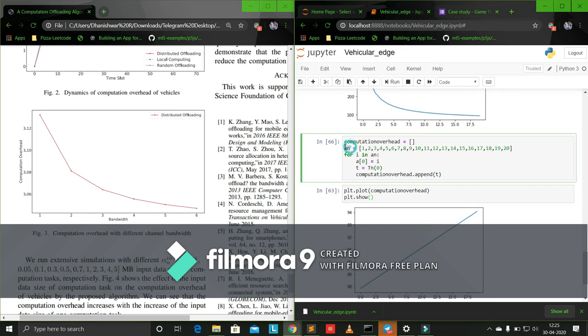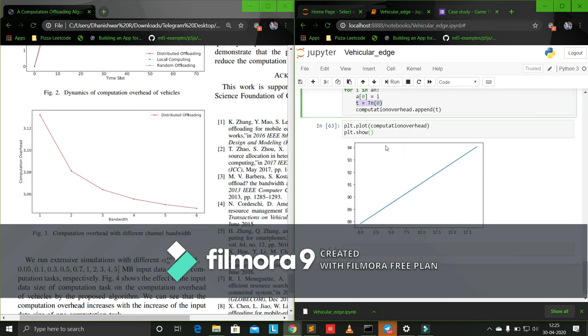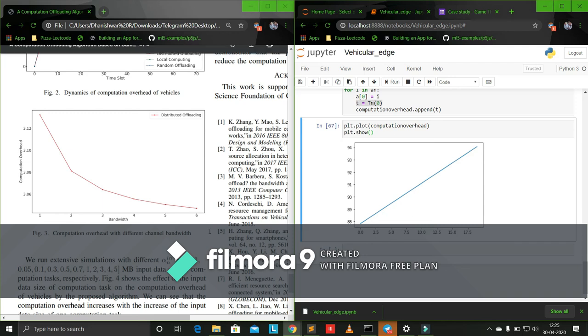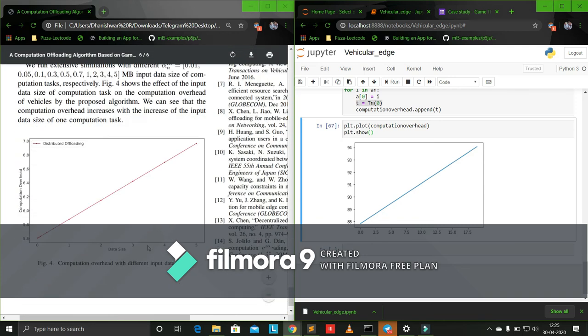Here, an is the array of input size. We're just changing it from 1 to 20. So when we change it and find computation overhead, we can see that the computation overhead increases linearly when the input size increases, which is also similar to the result that has been obtained in the original research.